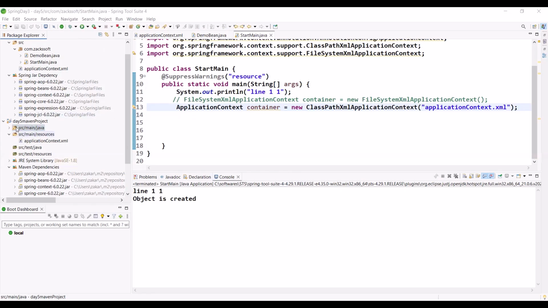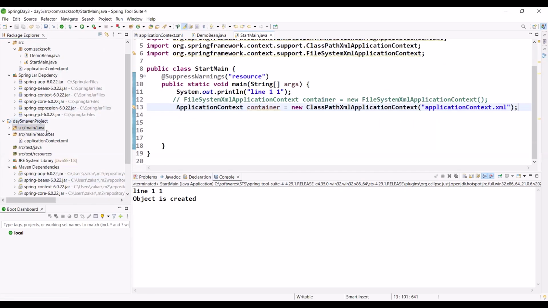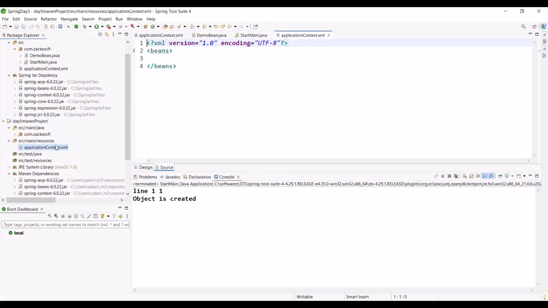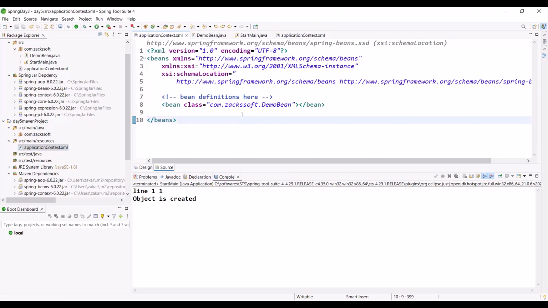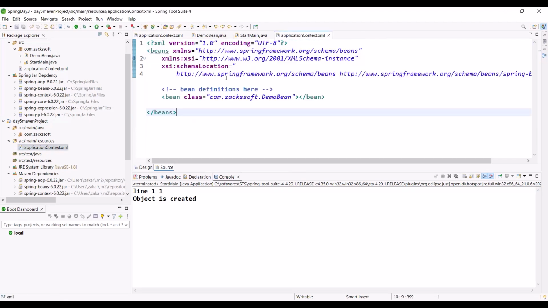Don't worry. So right now, I'm simply copy pasting our project. Just observe. This is our Maven project already. Simply I copied and pasted, and this is our already applicationContext.xml. Let me do one thing. Let me copy and paste. Control A, Control C, and let me paste here. Control A, Control V, Control S, and can I run right now?